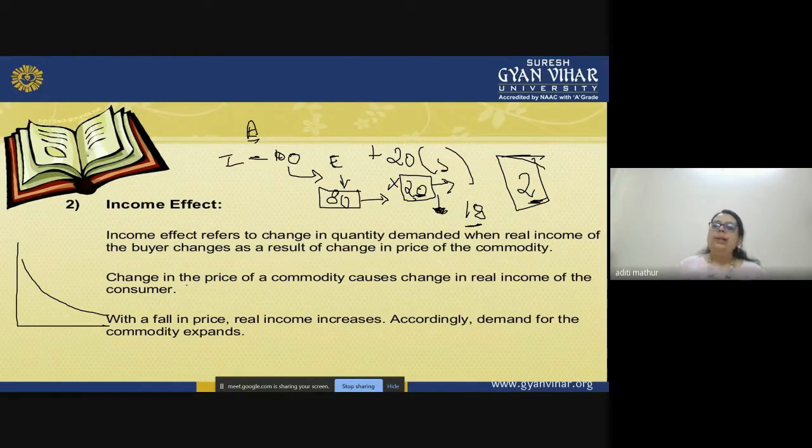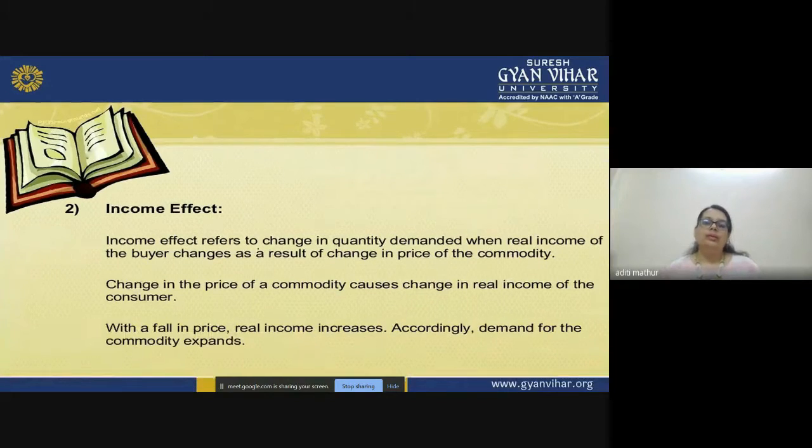Let us recap what the income effect is. Income effect refers to the change in demand when the real income of a buyer changes as a result of the change in price of a commodity. So if the prices go down, there will be an increase in the real income, and when the income has increased, the demand will also increase, right? So this is one of the reasons why our demand curve slopes downwards.